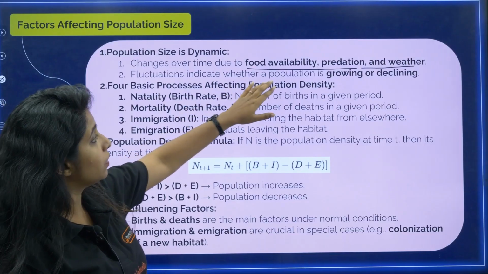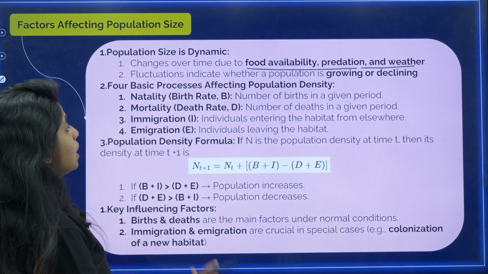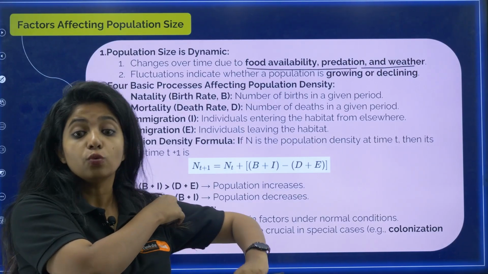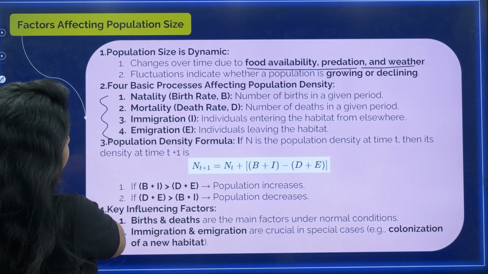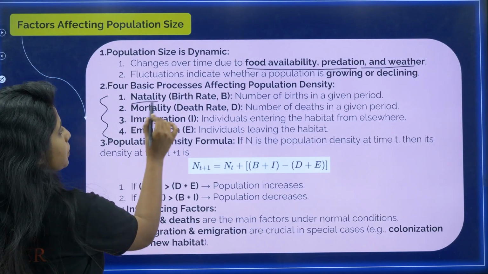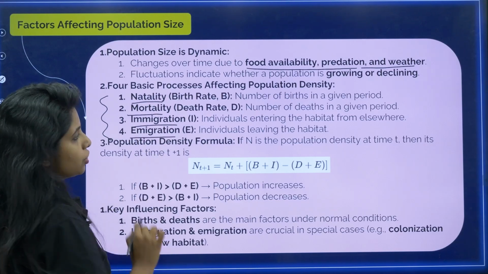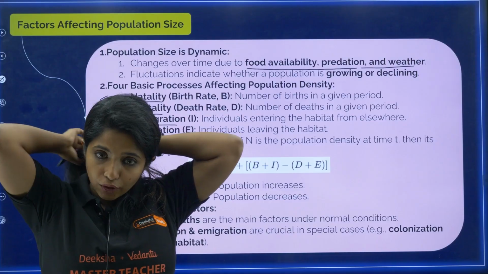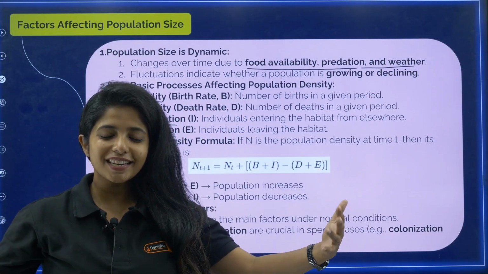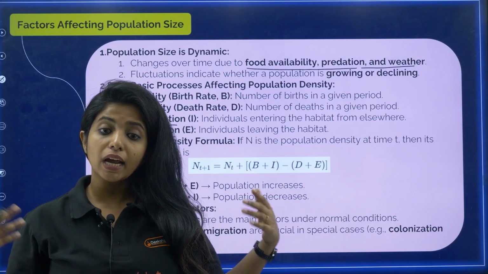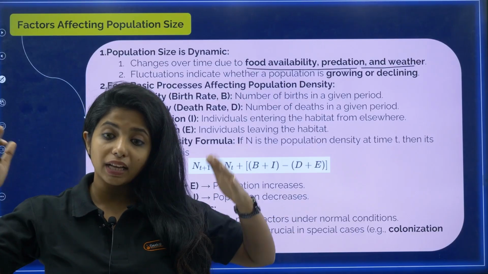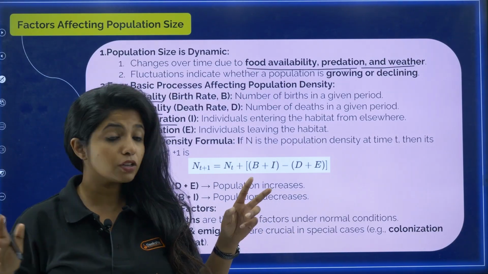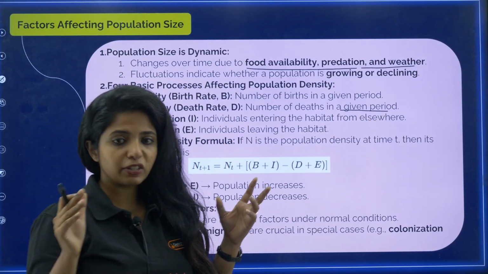Now fluctuations indicate whether a population is growing or declining. Okay, fine. Now there are four basic processes that are affecting the population density, and you have to remember it. What are the four basic things? Natality, mortality, immigration and emigration. Natality means birth rate, number of births in a given period. If natality is more, if the people are getting more, so obviously the population size is increasing. Mortality means death rate, number of deaths in a given period. That is what you mean by mortality, death rate. Please make sure you're talking about a given period, okay? There's a specific time period.